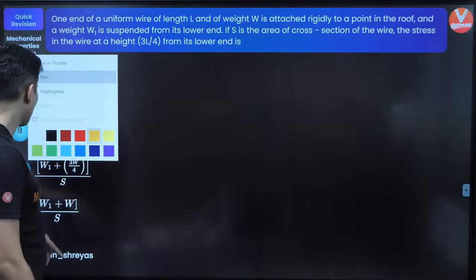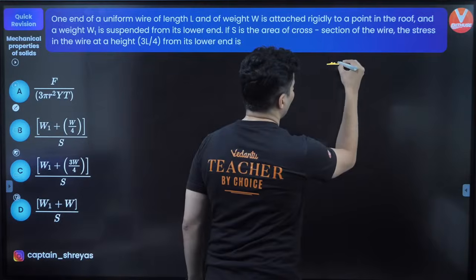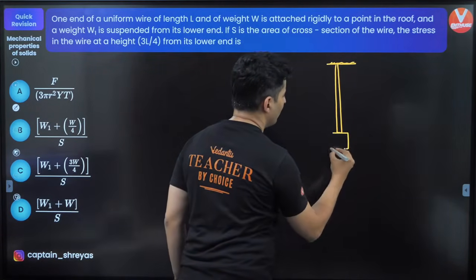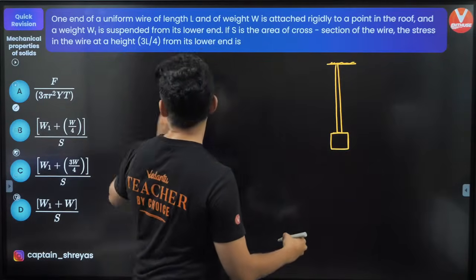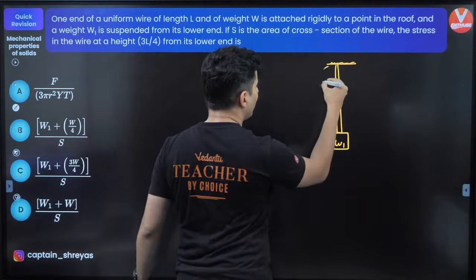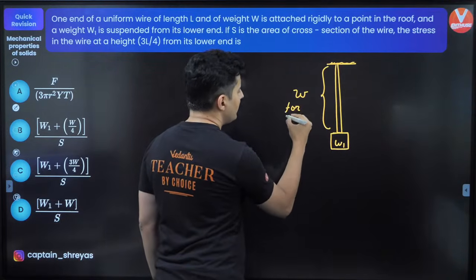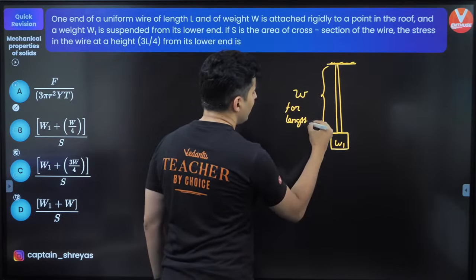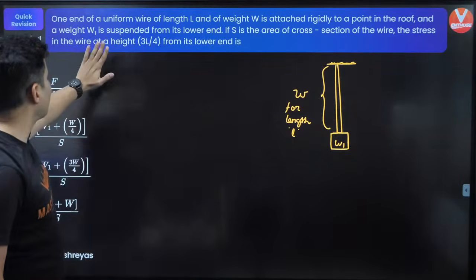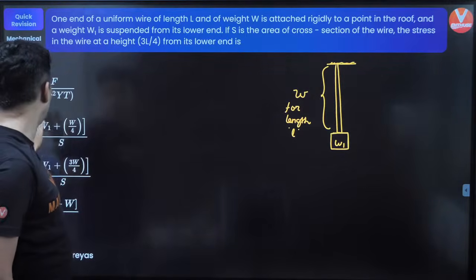Let's solve this question. Let's draw the diagram first. There is a roof over here, there is this wire, and you have put a weight below it. The weight below is W1, and the weight of the entire wire is W for some length L. The question is, what is the stress at 3L by 4 from the lower end?